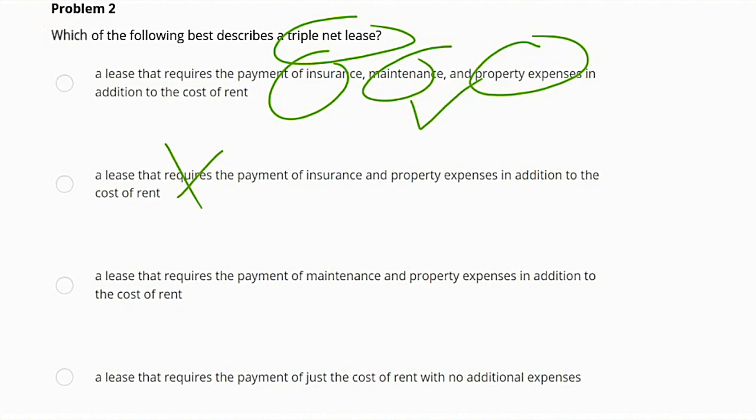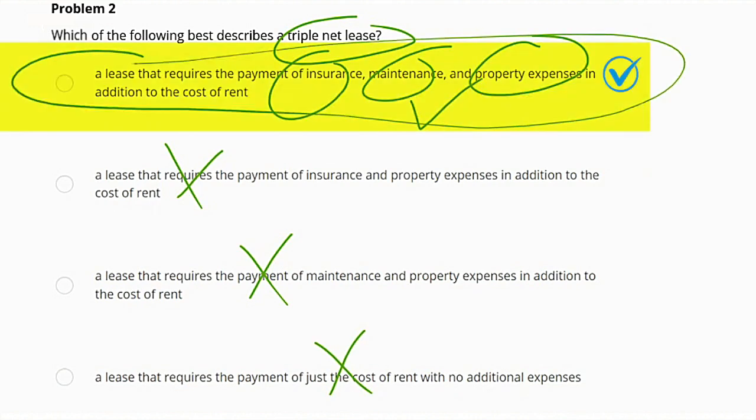This is also incorrect because it is also missing one aspect that needs to be paid, which is insurance. So this one would be incorrect as well. Now we have a lease that requires the payment of just the cost of rent with no additional expenses. This one is also incorrect as well. This describes a gross lease, which is where the landlord covers the additional expenses. So this one would not be correct, which leaves us with the first answer choice. A lease that requires the payment of insurance, maintenance, and property expenses in addition to the cost of rent.